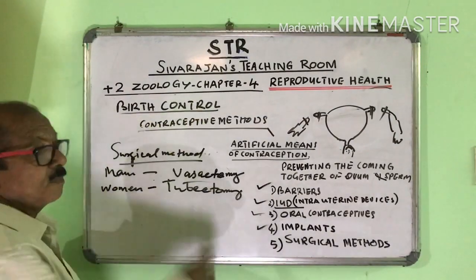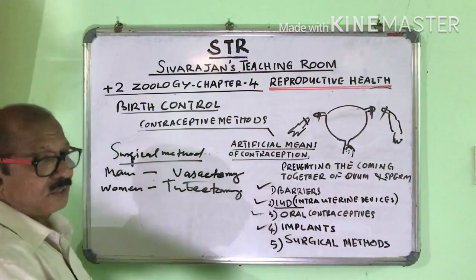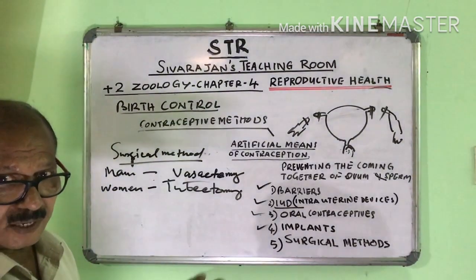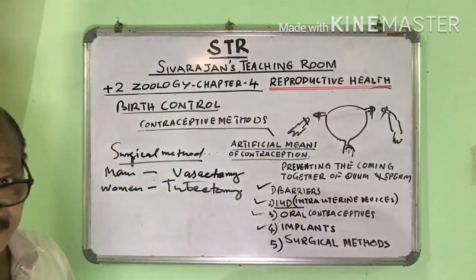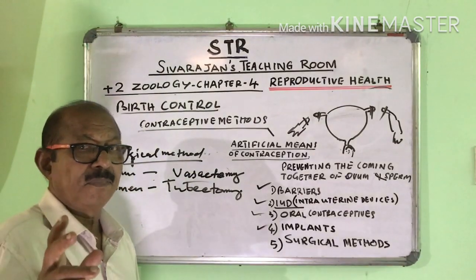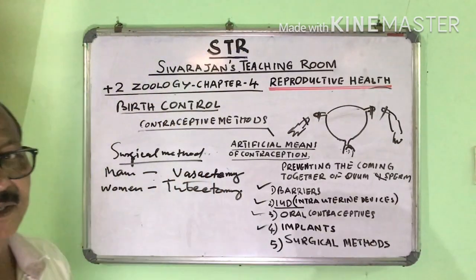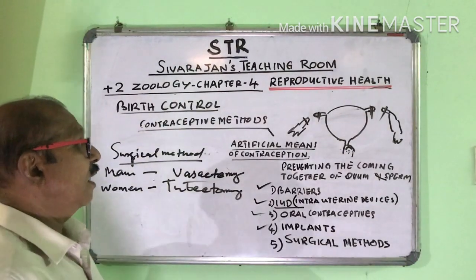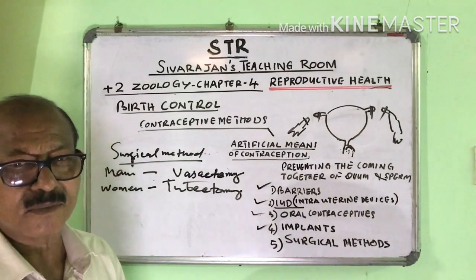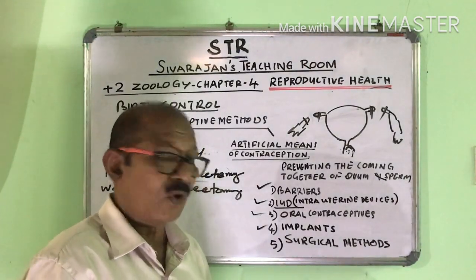So the birth control measures are implemented through contraceptive methods. Contraceptive methods are of two types, natural and artificial. Natural methods, what are they? Periodic abstinence, coitus interruptus, and lactational amenorrhea. And the artificial methods are barriers. Barriers, we use condoms. Condoms can be male and female condoms, and cervical caps, diaphragms, and vaults.